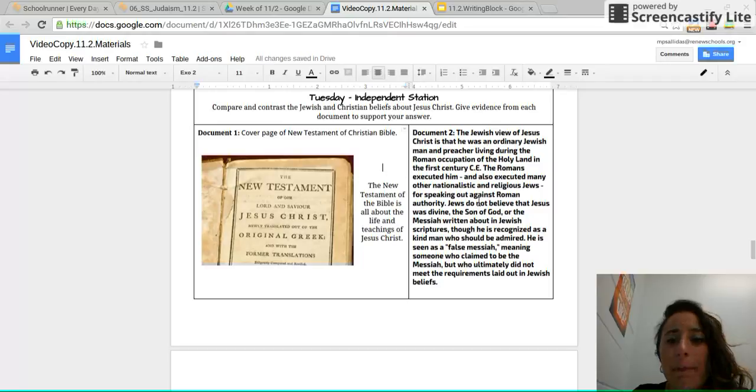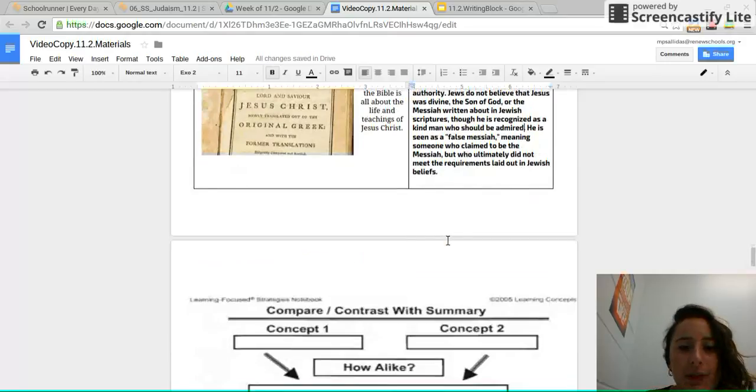Jews do not believe that Jesus was divine, the Son of God, or the Messiah that was written about in Jewish scriptures. Messiah, go ahead and annotate that unknown vocabulary word. It means the person who saves us and sends us to heaven. Written about in Jewish scriptures, though he is recognized as a kind man who should be admired. He is seen as a false Messiah, meaning someone who claimed to be the Messiah, but who ultimately did not meet the requirements laid out in Jewish beliefs.